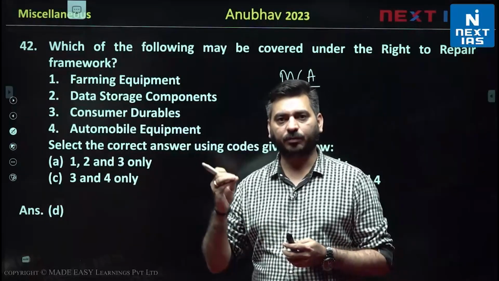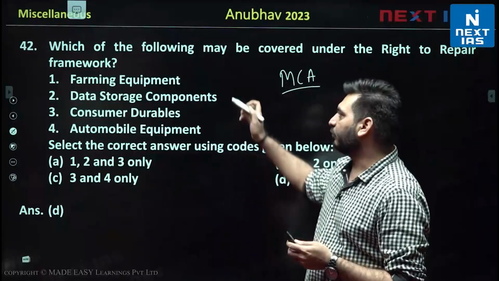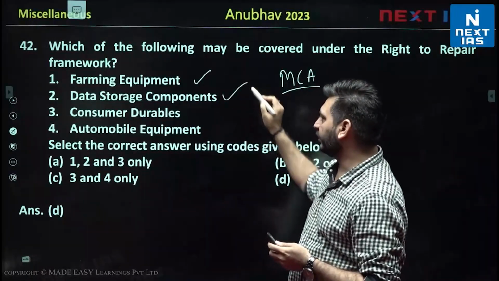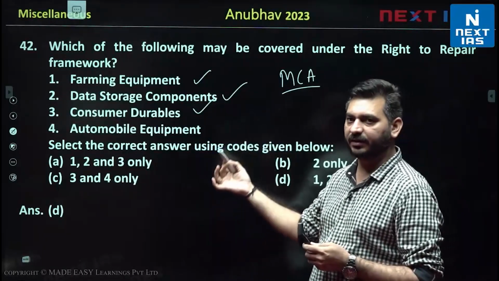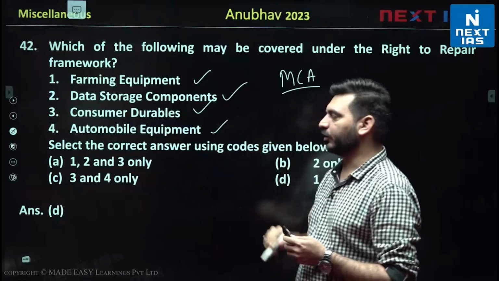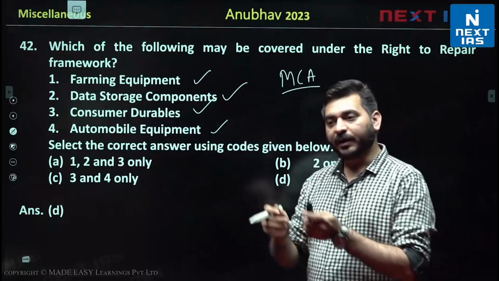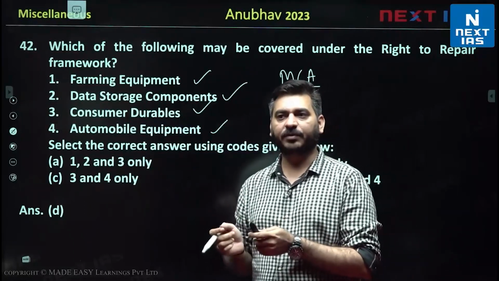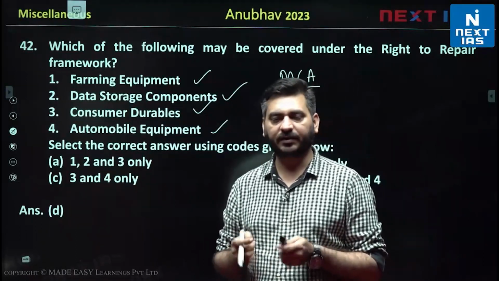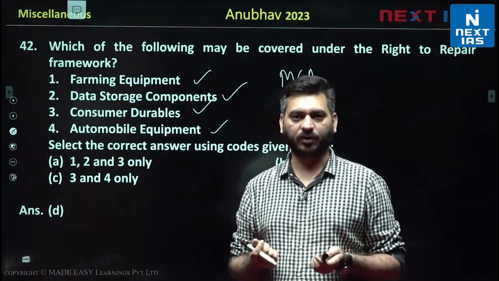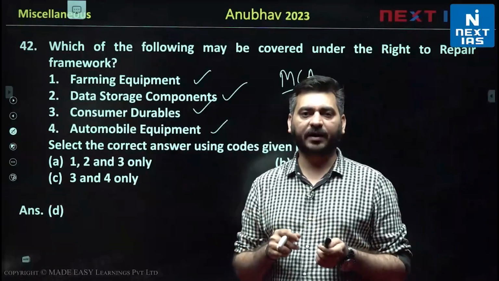So that if you have bought any appliance, चाहे वो फार्मिंग इक्विपमेंट हो, चाहे वो डेटा स्टोरेज कंपोनेंट हो, चाहे वो कंज्यूमर ड्यूरेबल्स हों जैसे कि आपकी वॉशिंग मशीन, एसीज, फैंस, चाहे वो ऑटोमोबाइल इक्विपमेंट्स हों, you can get them replaced, get them repaired. अभी आपने देखा होगा, like many companies do this. When you go to their service center, they don't repair it, they say sir, replace होगा. Right, they replace all the part and not repair it.